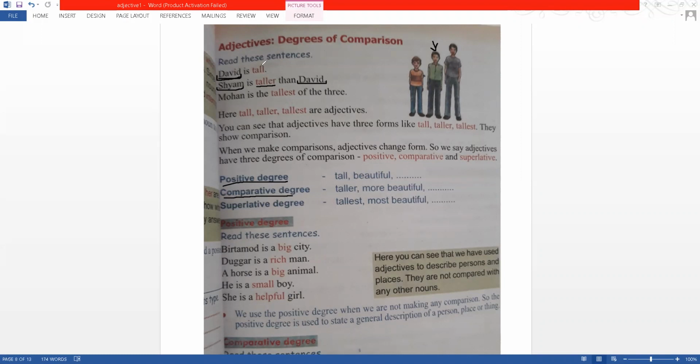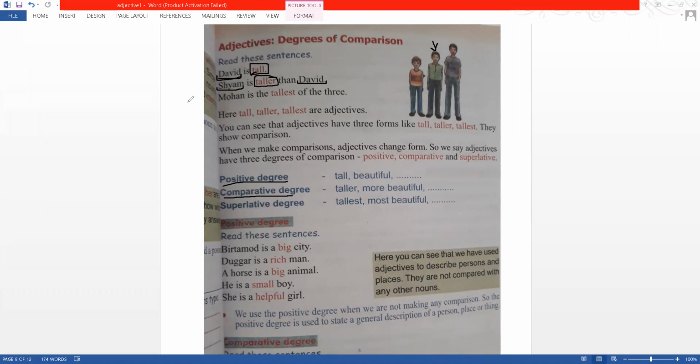Sam is taller, and the adjective changes, right, into the ER form. So this is the ER form, or more tall. So it's more tall, but we write taller. When we are comparing, we say more tall, right? So David is tall, Sam is taller than David. So this is the second form of adjective we use to compare. We use the first just to say someone is tall, just to give a characteristic or a property to some noun simply. And here we are comparing, so it's comparative. So whenever it's comparative, we change it into the ER form, or more tall. So what taller means is more tall.